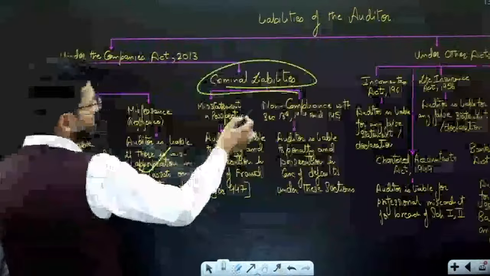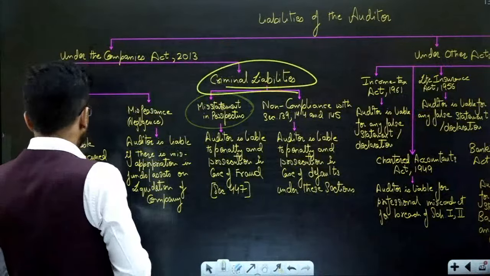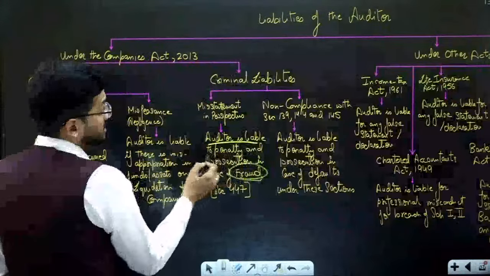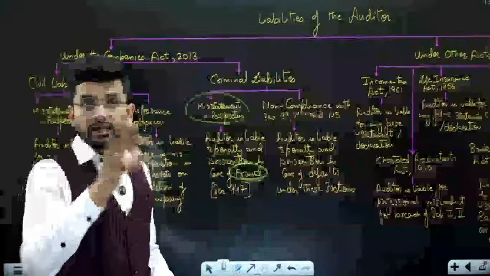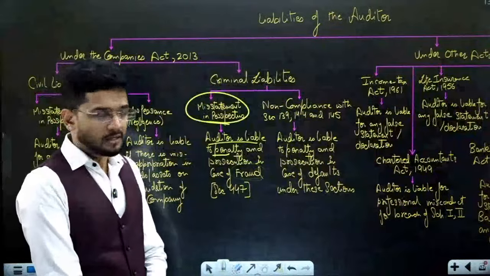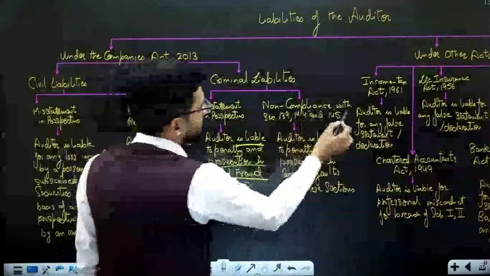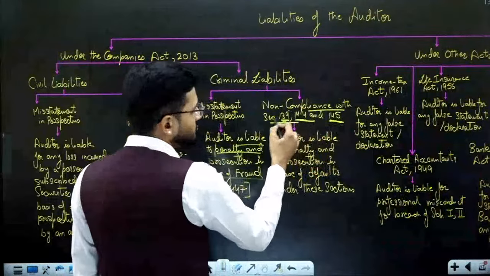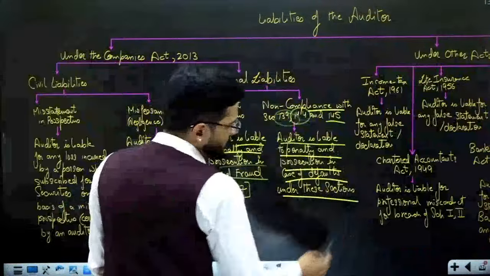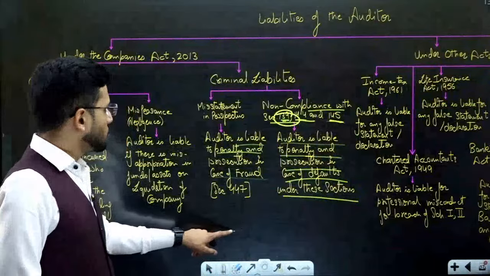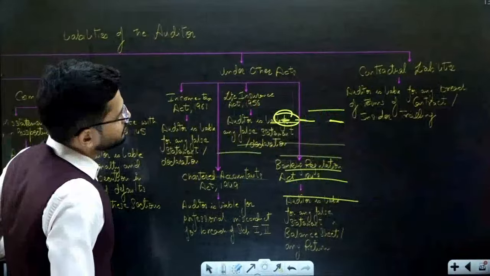Then criminal liabilities: misstatement in prospectus. Criminal liability means that in case of a fraud, the auditor has misstated something really big in the prospectus, some really big kind of fraud has been conducted by the auditor. Auditor is liable to penalty and prosecution in case of a fraud. And in case of non-compliance with sections 139, 144, 145, which are the qualifications and restrictions, the auditor is liable to penalty and prosecution in case of defaults under these sections. So these are big frauds which the auditor has done. Criminal liabilities are there, and civil liabilities are of course there.